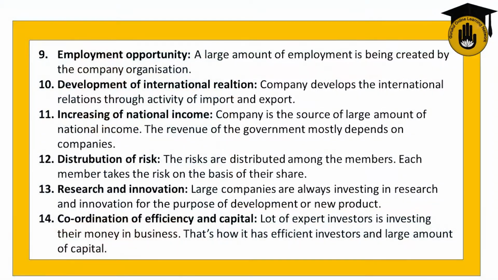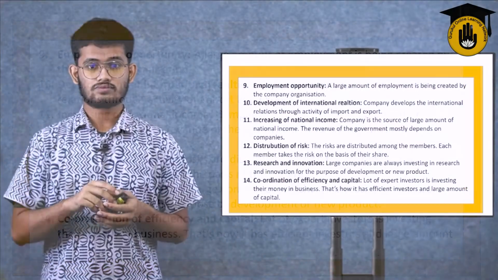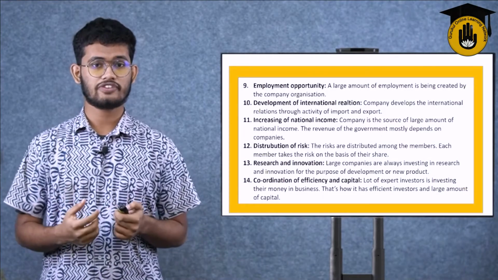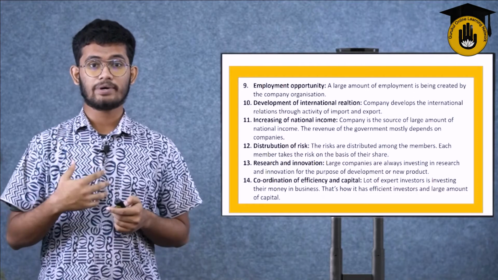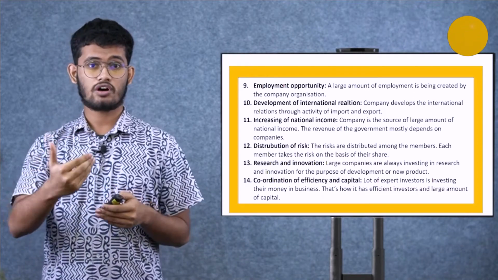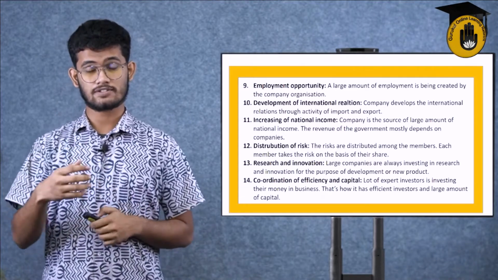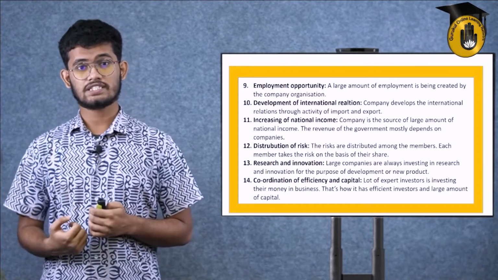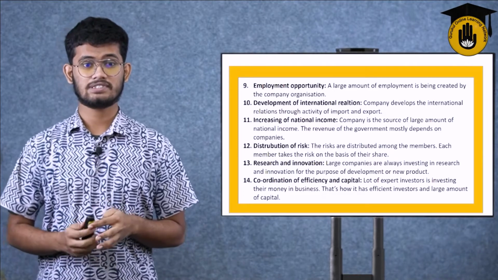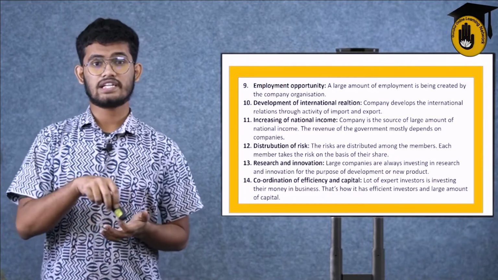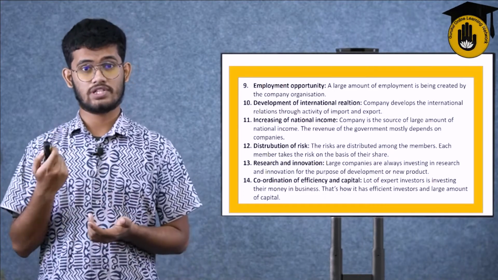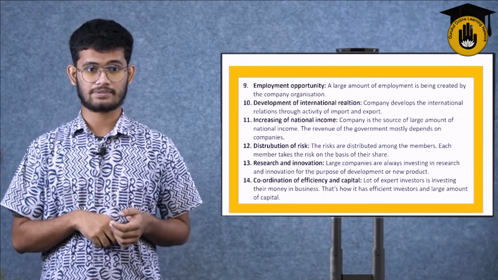Increasing of national income. A company is the source of a large amount of national income. The revenue of government mostly depends on companies. That means a company contributes to the government and to the normal public, and sometimes it even imports and exports. In case of exporting, foreign currencies are mostly imported into our country. That helps our national income or national reserves to grow even more. That helps the government and the normal social public.